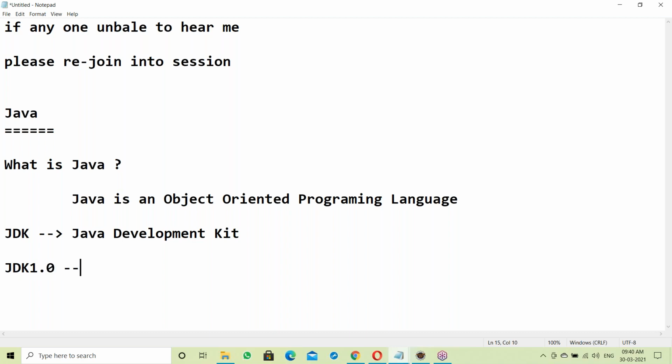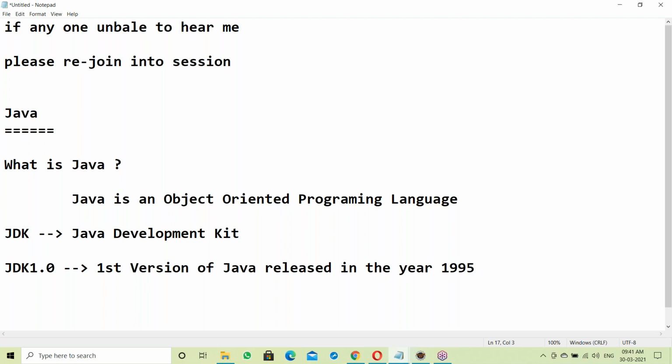The first version of Java, JDK 1.0, was released in the year 1995.